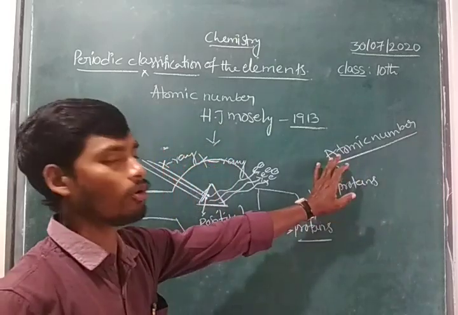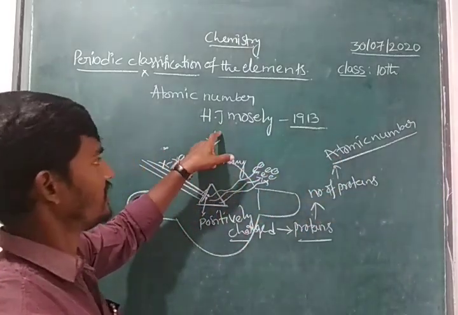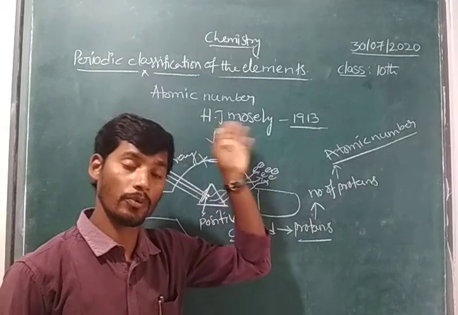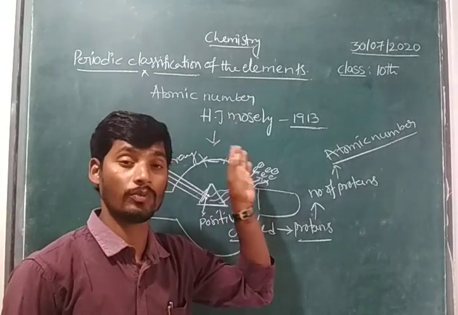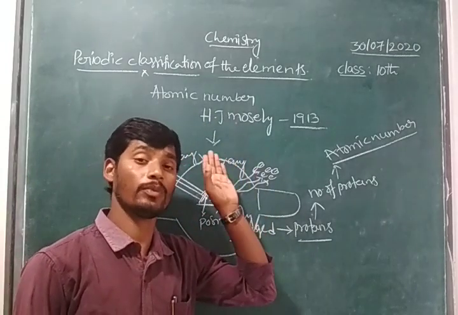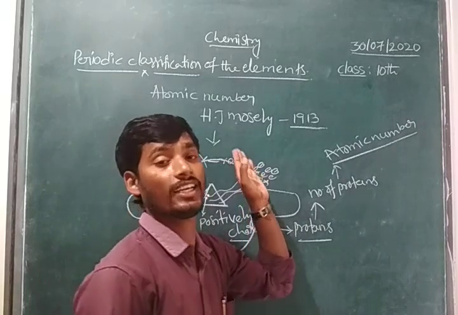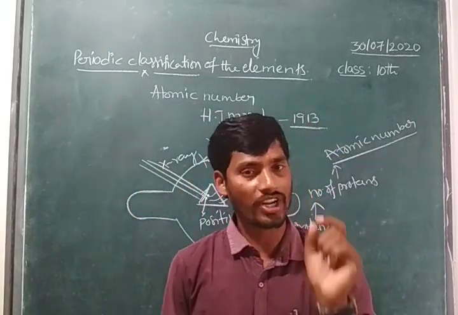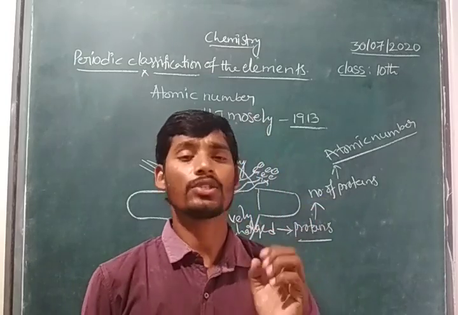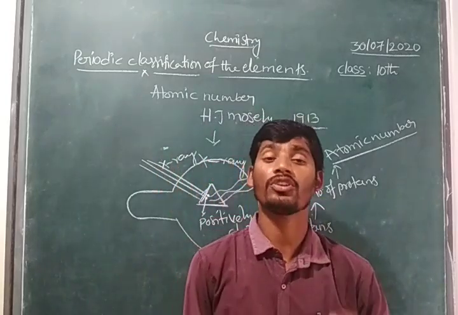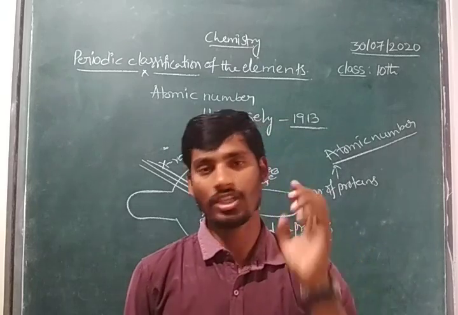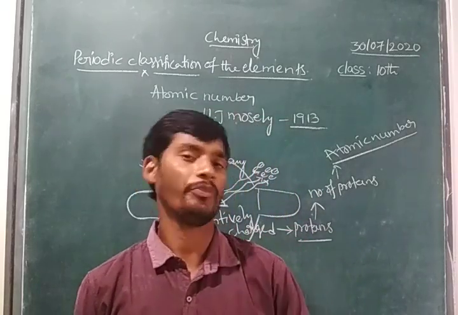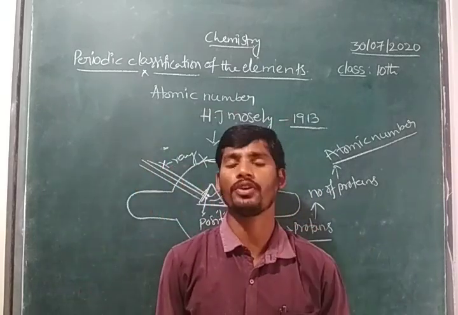So based on the atomic number concept, H.J. Moseley proposed one of the periodic tables. That was the periodic table we have to consider as the Modern periodic table, right, children? So today we are going to discuss the Modern periodic table. It's very important for you, children.